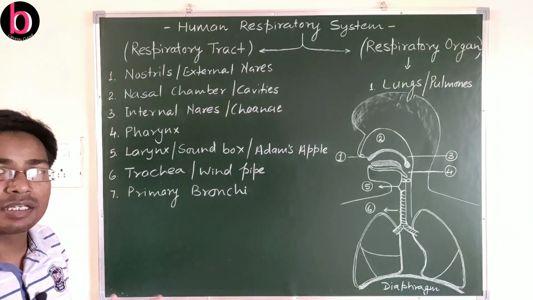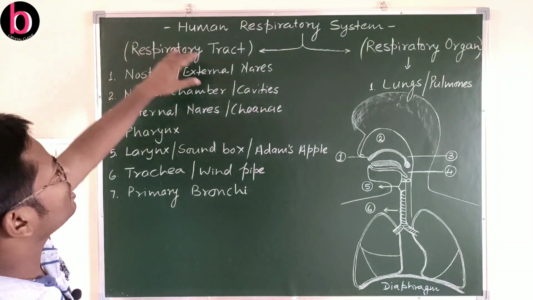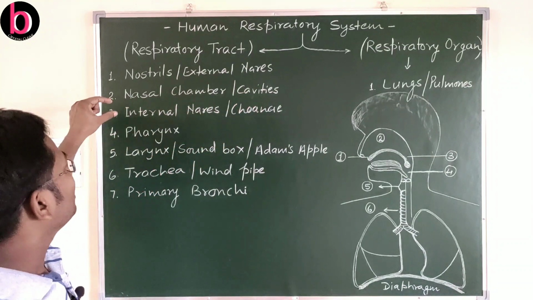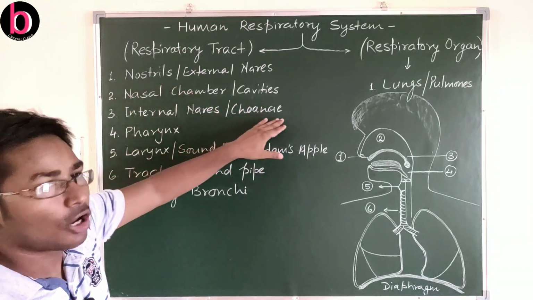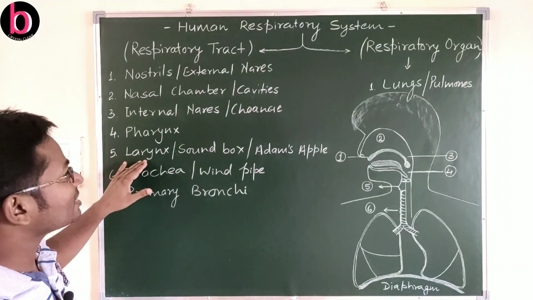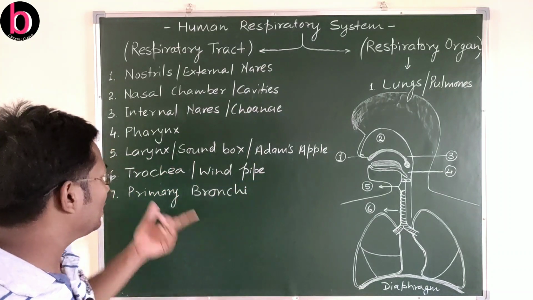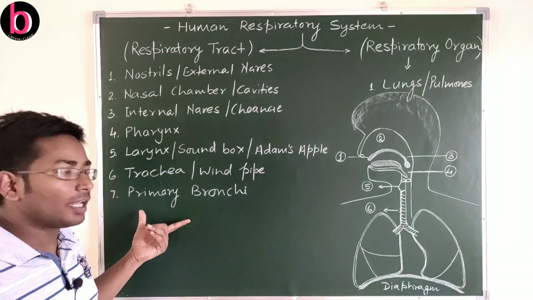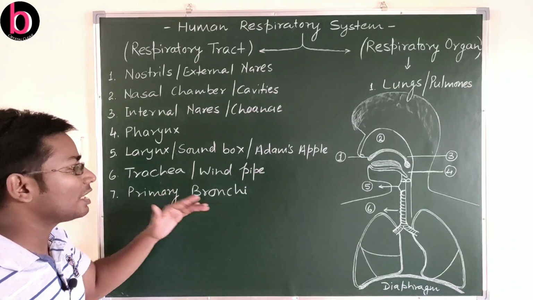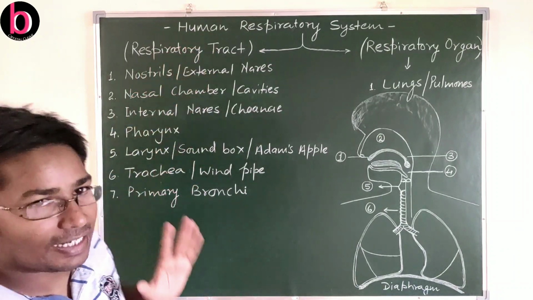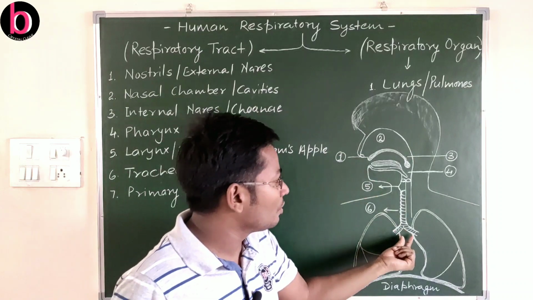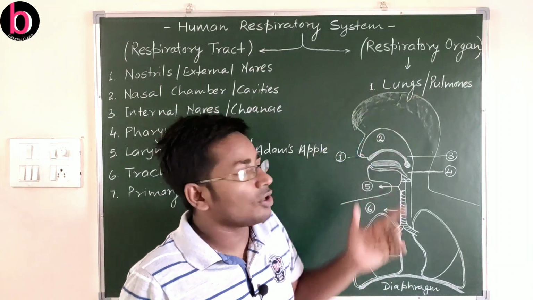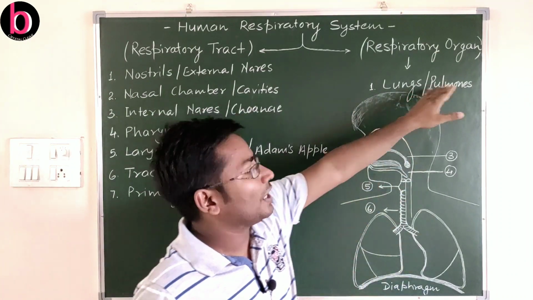These are the parts of the respiratory tract: nostrils, also known as external nares, nasal chamber or nasal cavities, internal nares also known as conchae, pharynx, larynx also known as sound box or Adam's apple, then trachea or windpipe, and finally primary bronchi, or we can use the word principal bronchi. These are the parts of the respiratory tract, from here to here. And the last one is the respiratory organ, that is a pair of lungs, also known as pulmones.